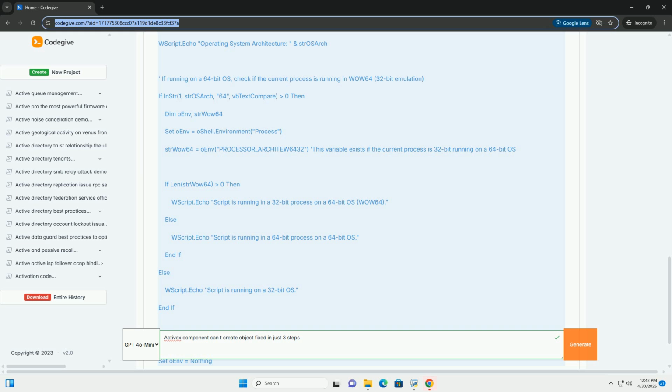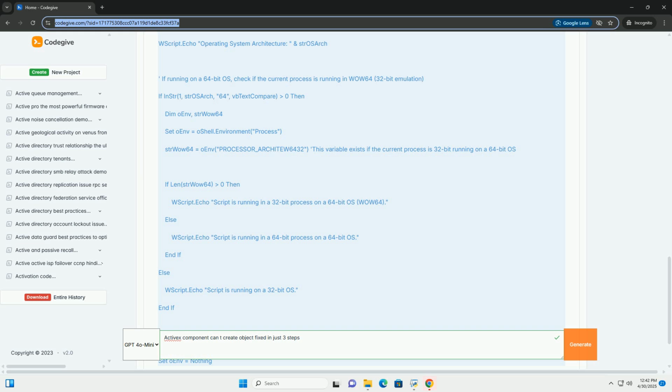File permissions: right-click on the DLL or OCX file, select Properties, go to the Security tab, and ensure that the user account, or a group the user belongs to, has read and execute permissions. In some cases, modify permissions may be required, especially if the component writes to the file or its directory.